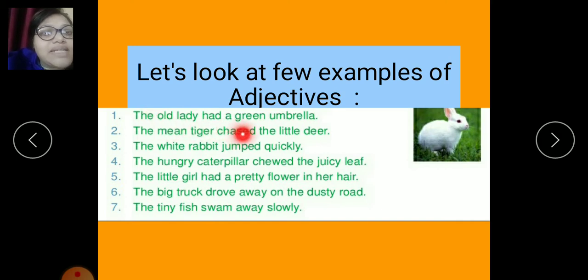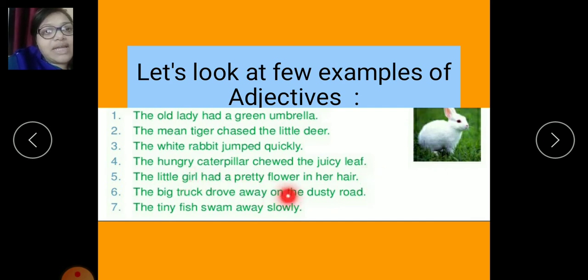The old lady had a green umbrella. The mean tiger chased the little deer. The white rabbit jumped quickly. So white, mean, old, all are adjectives. The hungry caterpillar chewed the juicy leaf. So here the word hungry is an adjective.